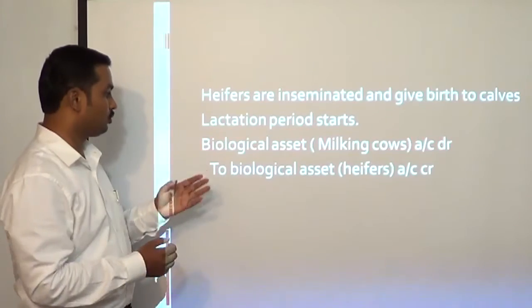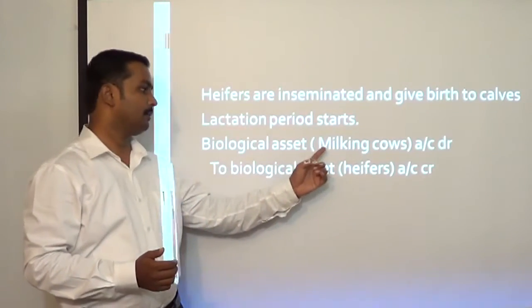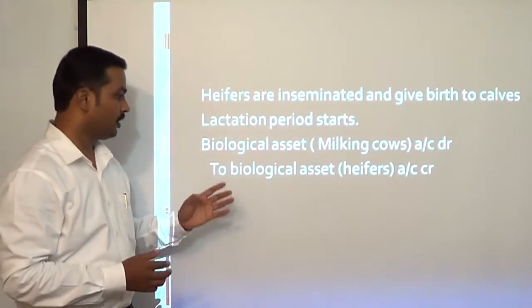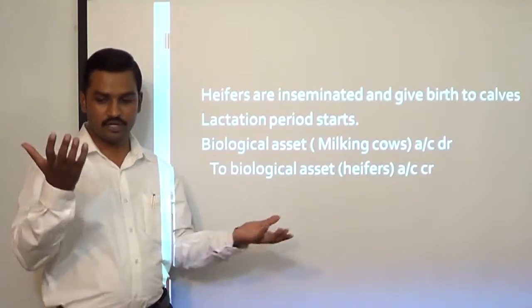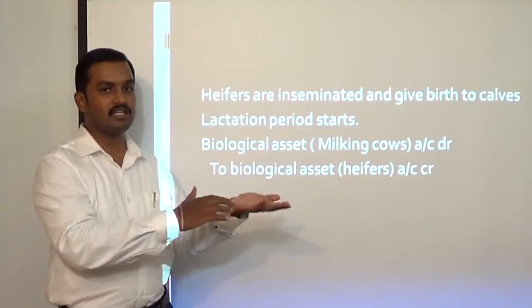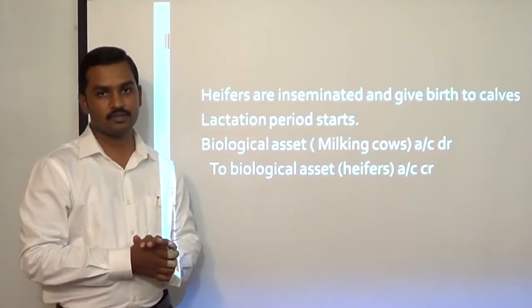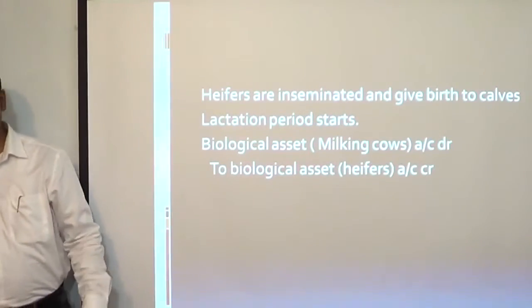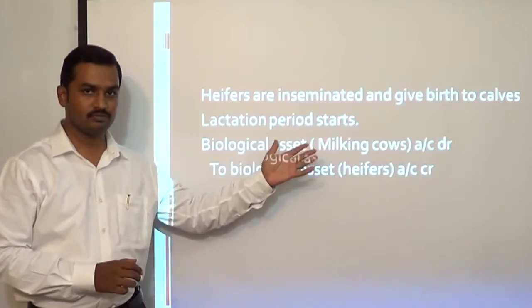So what is the entry we are going to pass now? Biological asset, milking cows account debit, to biological asset, heifers account. So we will now reduce the heifers account balance and increase the milkable cows account balance. This transfer will be done at fair value.